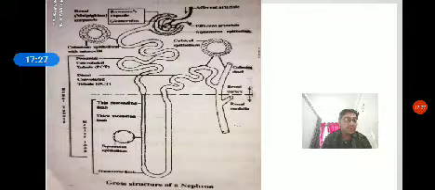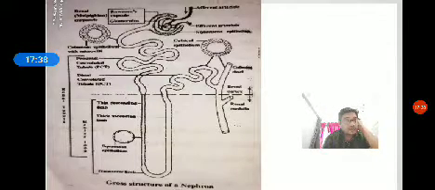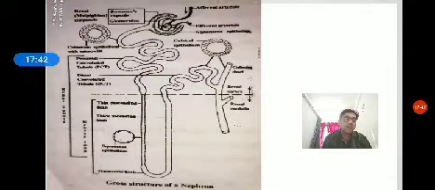The blood capillaries around the loop of Henle are called the vasa recta, minute vessels around the loop of Henle.